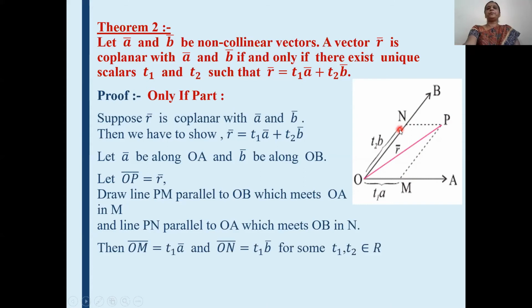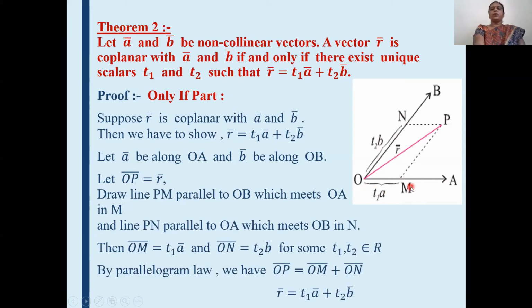Okay, see here, OM and a bar are two vectors along the same line OA. Therefore, OM and a bar are collinear vectors, and we know that if two vectors are collinear, then one vector can be expressed as scalar multiple of other. Therefore, we can write this OM bar is equal to t1 a bar, where t1 is scalar.